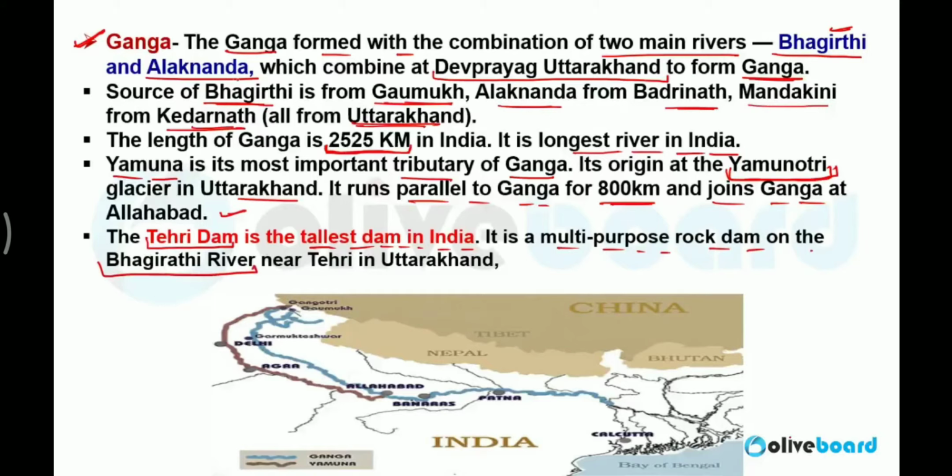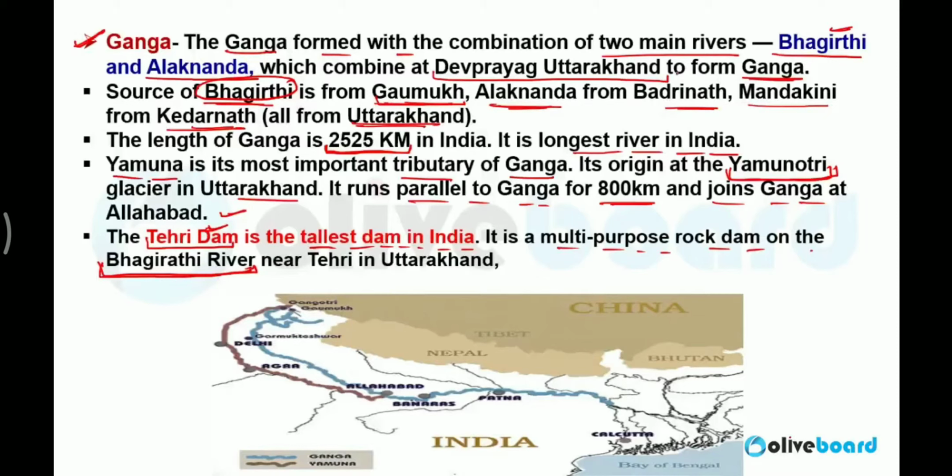Bhagirathi, I just told you what Bhagirathi is. Bhagirathi from Gomukh and Alaknanda from Badrinath. When they join together, they form Ganga. So actually, indirectly, we can say that Tehri Dam is situated on Ganga. But don't answer it in the examination. If in the exam you get the option Bhagirathi, then the answer will be Bhagirathi. If Bhagirathi is not there in the option, then the answer is Ganga, because Bhagirathi is the river which at a later stage is called Ganga. I hope you understand.